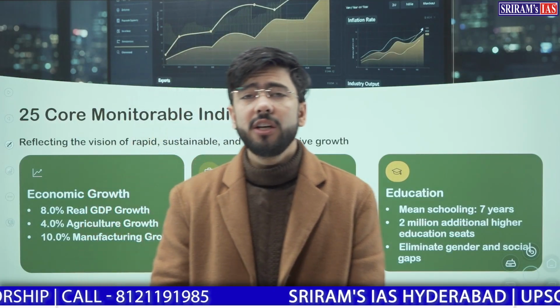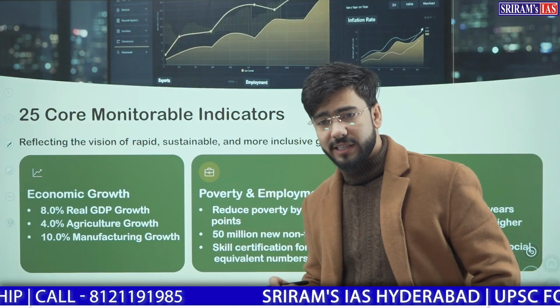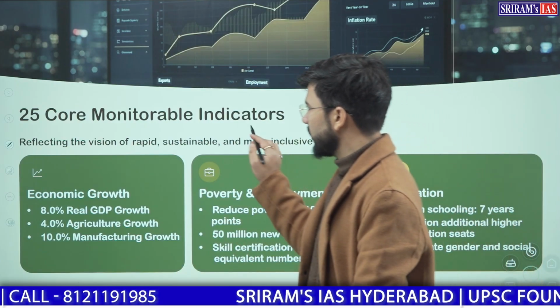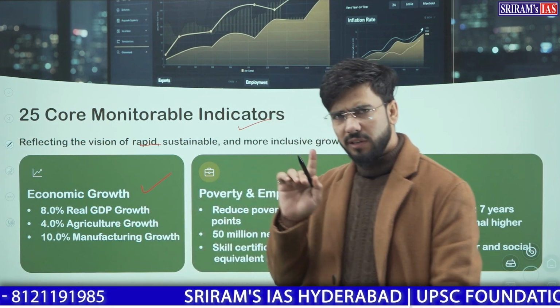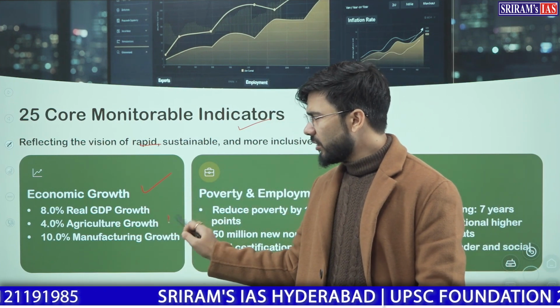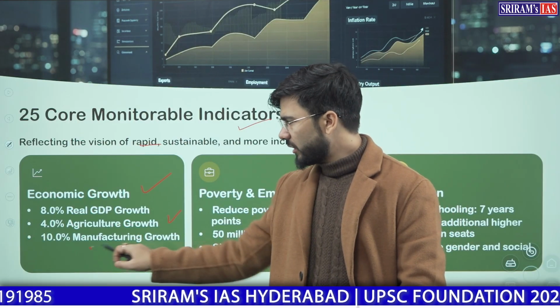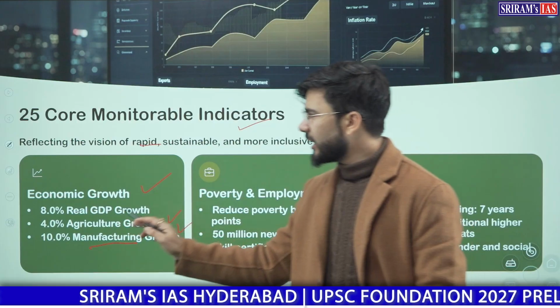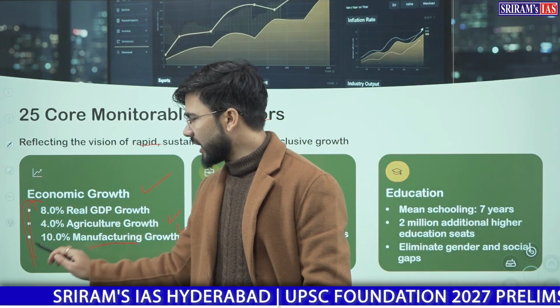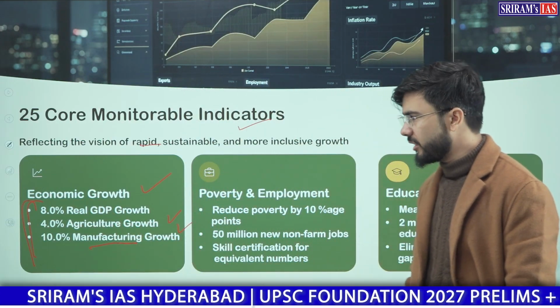Further, there were 20 core monitorable targets which were set. First, it was for rapid, sustainable and more growth: 8% of real growth, 4% of agricultural growth, 10% of the manufacturing growth. These were the monitorable targets to be achieved.